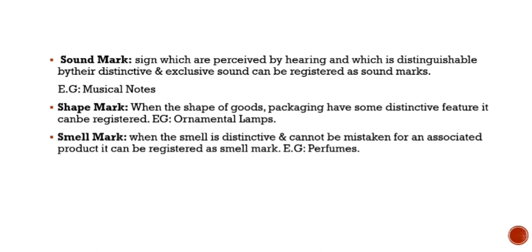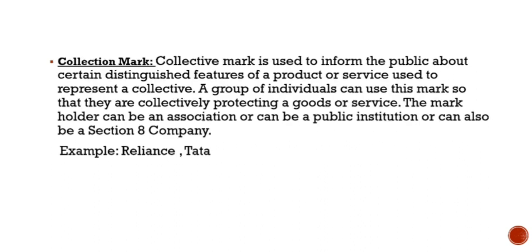Shape mark. When the shape of a goods packaging has some distinctive feature, it can be registered. Example, ornamental lamps. Smell mark. When the smell is distinctive and cannot be mistaken for an associated product, it can be registered as smell mark. For example, perfumes.